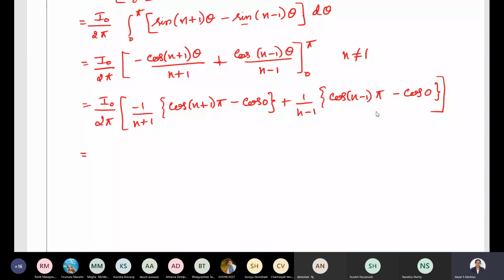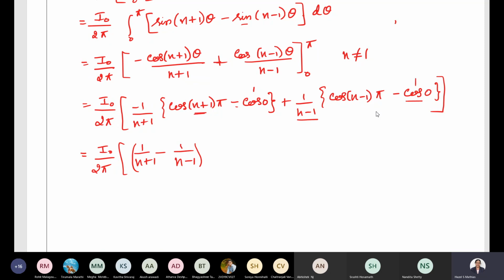Yes, ma'am. Okay, now next, I naught divided by 2 pi into, now let's separate the terms. See, cos 0 value is 1, here cos 0 value is also 1. Minus 1 into minus 1 becomes plus, so we get 1 by n plus 1. Then we have a term over here, minus 1, cos 0 is 1, so it will be minus 1 divided by n minus 1. So these are the terms I separated. Then we have this term.